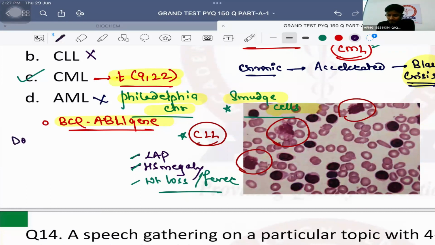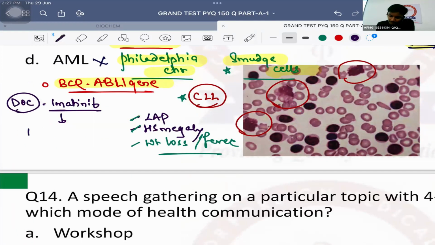So drug of choice will be tyrosine kinase inhibitors. Drugs like imatinib. If the patient is resistant to imatinib, then the drug of choice should be bosutinib. GIST का आंसर मत बताओ. In GIST, definitely the drug of choice is imatinib, but resistant to sunitinib देते हैं. यहाँ पे drug of choice is imatinib. If the patient is resistant to imatinib, then we will give bosutinib.